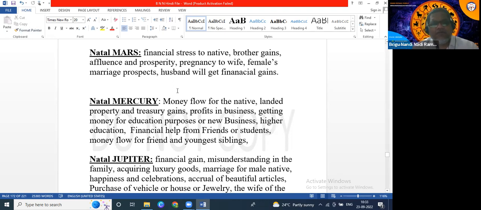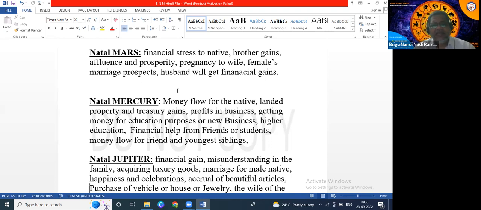So, in a similar way, whenever transit Jupiter or transit Saturn aspects Mercury, we have to check in which year the native will get profits in business. Next, in which month will the native get profits? Whenever transit Venus aspects natal Mercury, the native will get profits in his business.